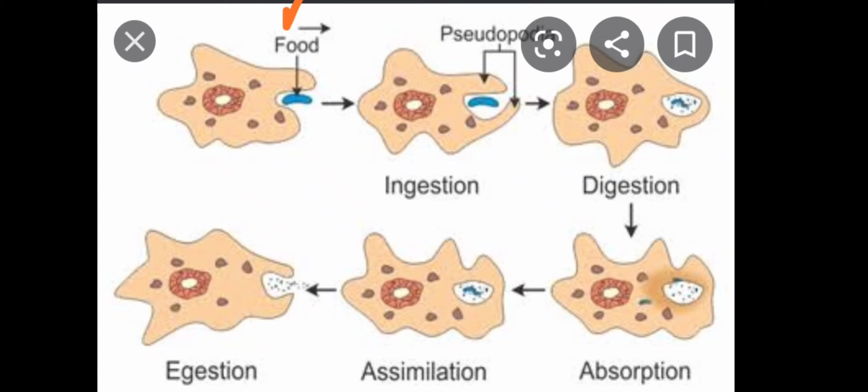Now, the simple material will diffuse into the cytoplasm, that is the absorption. These simple products are further accumulated in the amoeba body for further utilization, that is the assimilation. Now, the waste material that is left in the vacuole will be removed out from the body, that is the egestion. So, here the amoeba traps its food and then the food is digested within the body, that is the holozoic mode of nutrition in amoeba.